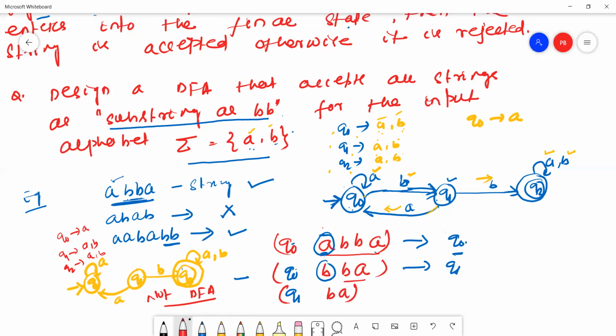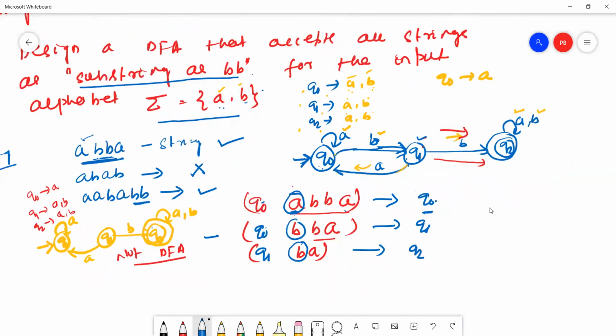So Q1 reads B and goes to Q2 state. Next, Q2 state.